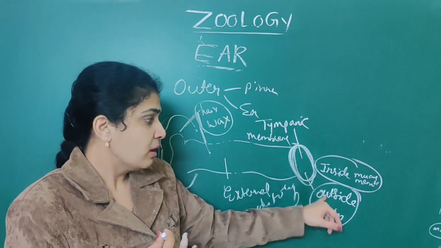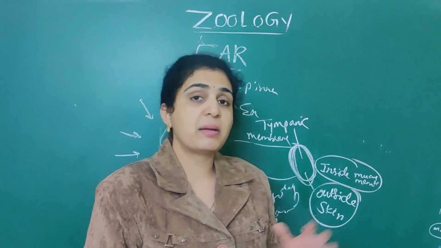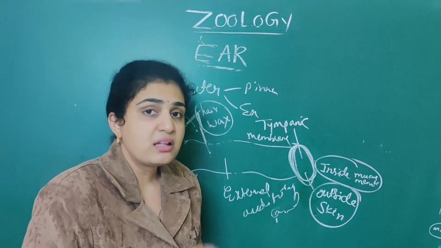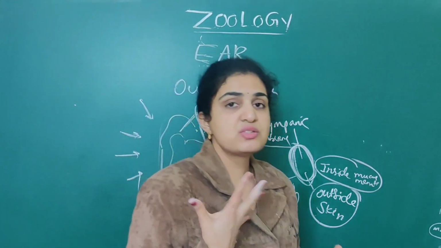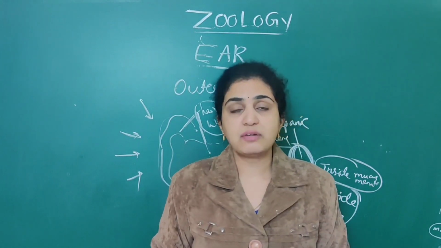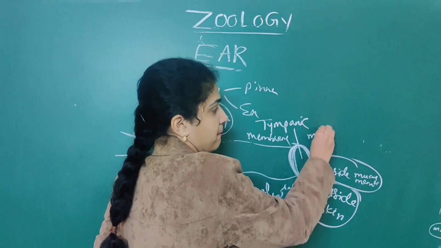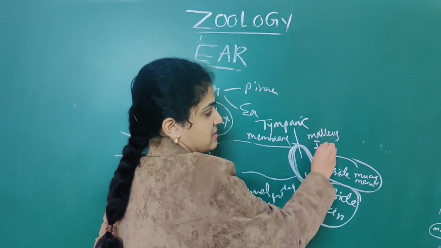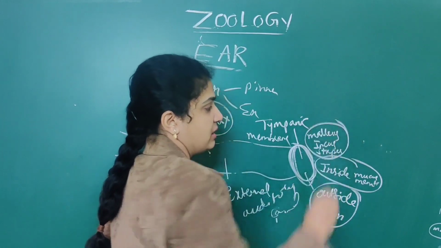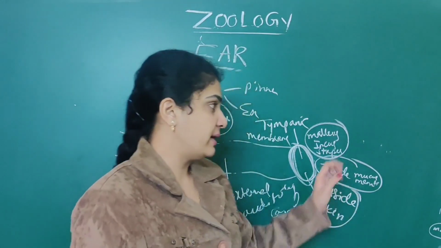Next, outside is skin, inside is mucous membrane. That is the important point you should remember about the tympanic membrane mainly. So next, there are three bones that are associated. That is, three ear ossicles. The three ear ossicles associated with the middle ear are nothing but malleus, incus, stapes. These are the three middle ear ossicles.